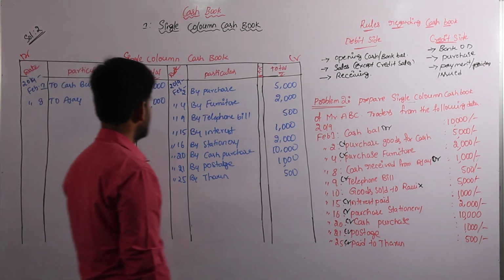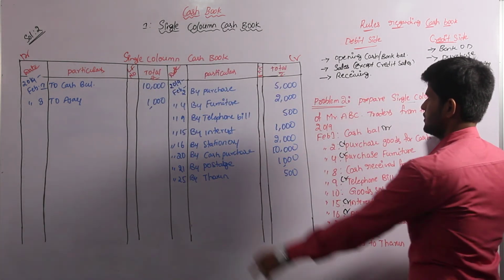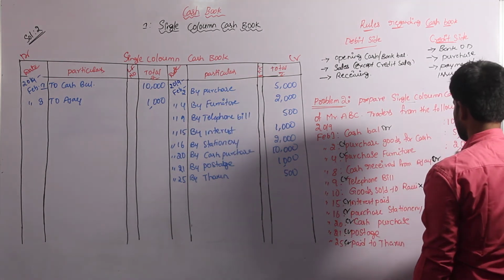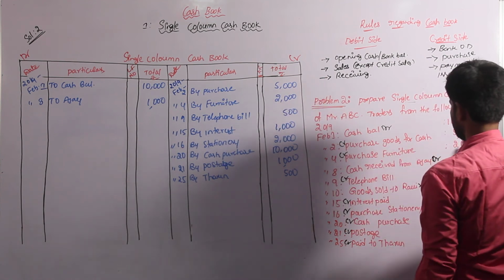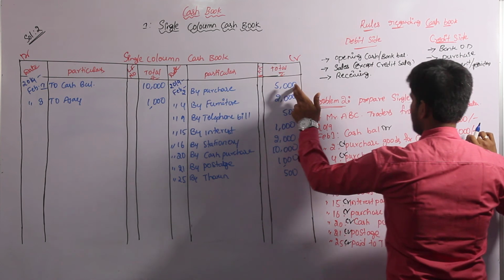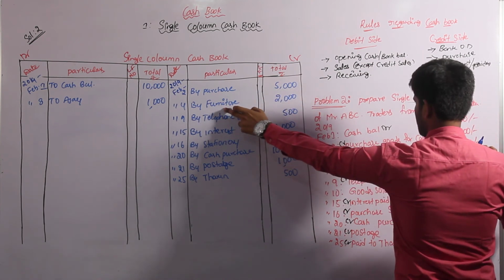Again we have to see whether all transactions are perfectly entered or not. Let us check the values. Cash balance 10,000 is completed. Next, purchase goods for cash 5,000, that is on second. Purchase 5,000 is over. Purchase furniture 2000 also completed.